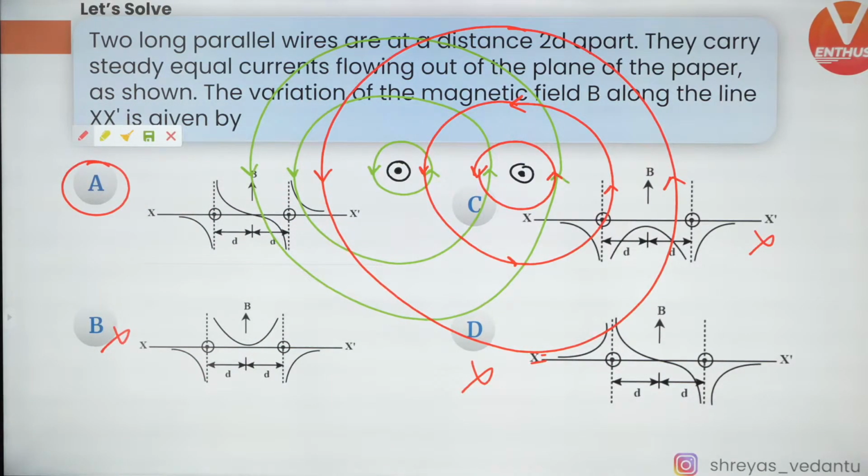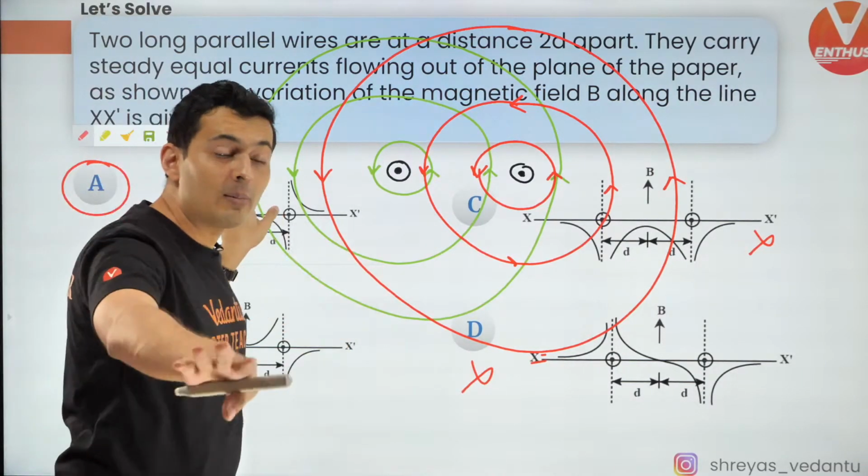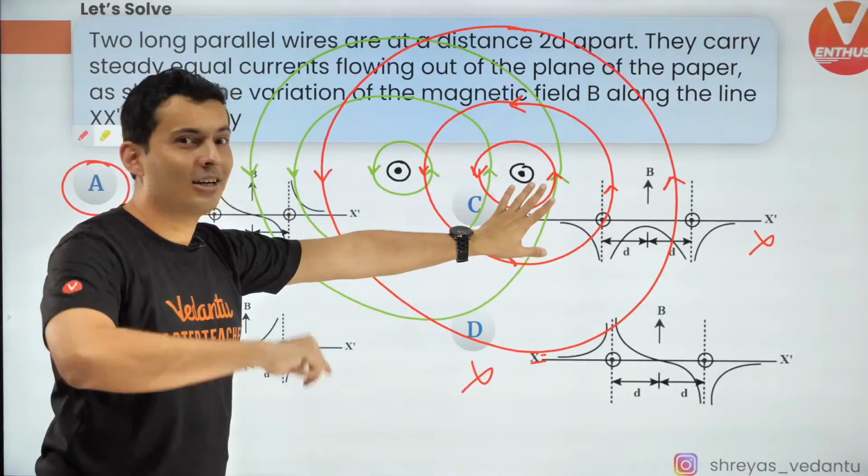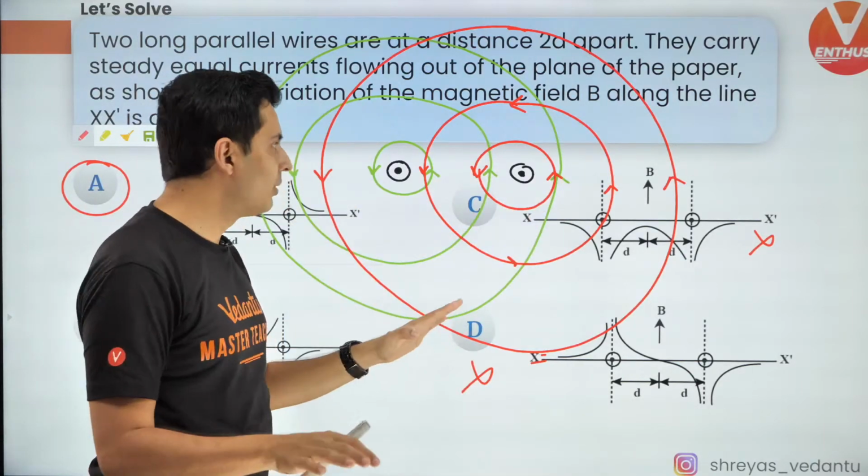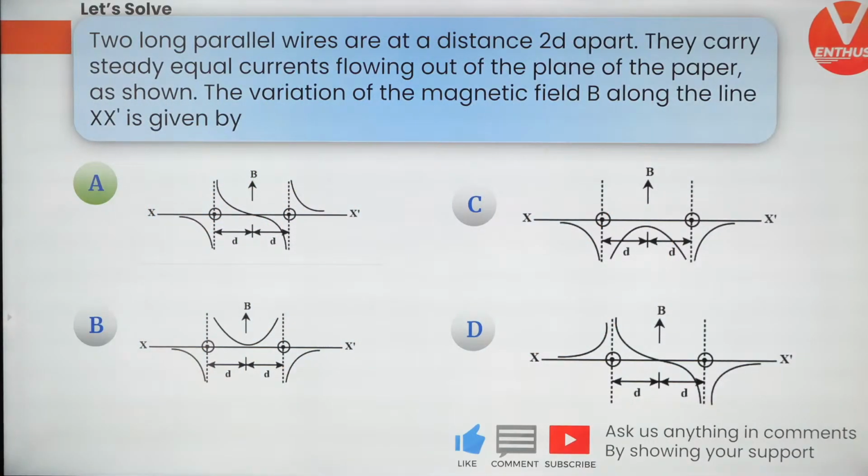Very good. Excellent. This is how you need to solve these kinds of questions. A lot of people find it difficult. By this method, drawing these circles, you can get the answer. So that's the correct answer. Very good, minions out there. Alrighty, let's move ahead to the next question.